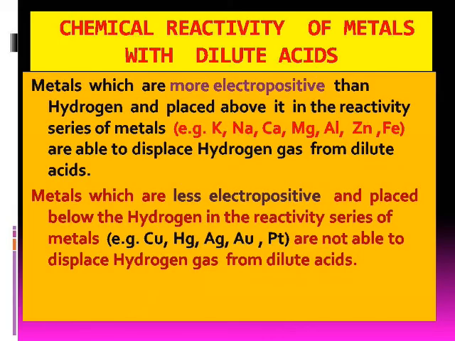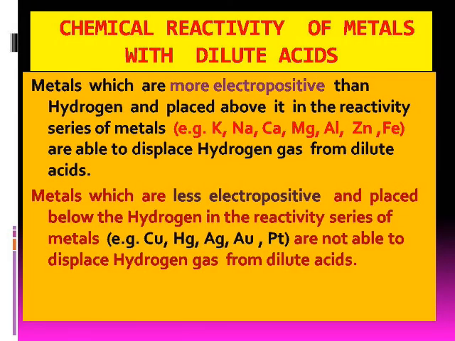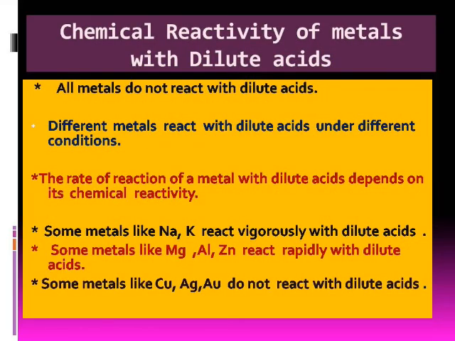The metals which are less electropositive and are placed below hydrogen in the reactivity series of metals are not able to displace hydrogen gas from dilute acids. The rate of reaction of metals with dilute acid depends on the chemical reactivity of the metal. It means all metals are not equally reactive with dilute acids.